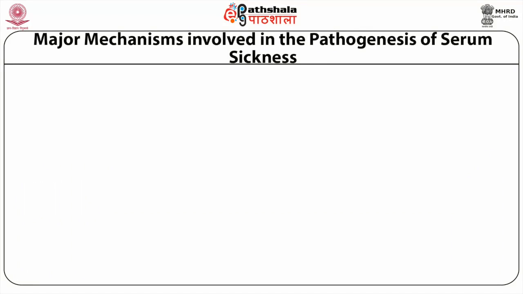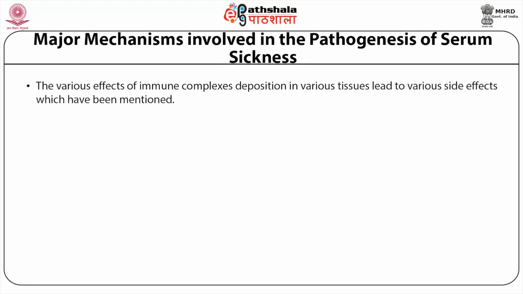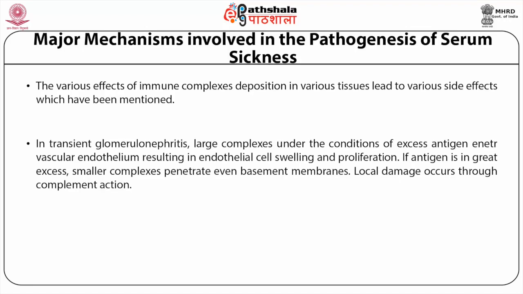This figure shows the major mechanisms involved in the pathogenesis of serum sickness. The various effects of immune complex deposition in various tissues lead to various side effects which have been mentioned. In transient glomerulonephritis, large complexes under the conditions of excess antigen enter vascular endothelium, resulting in endothelial swelling and proliferation.